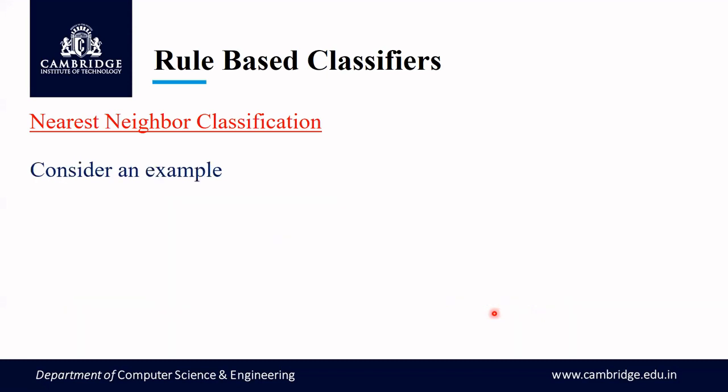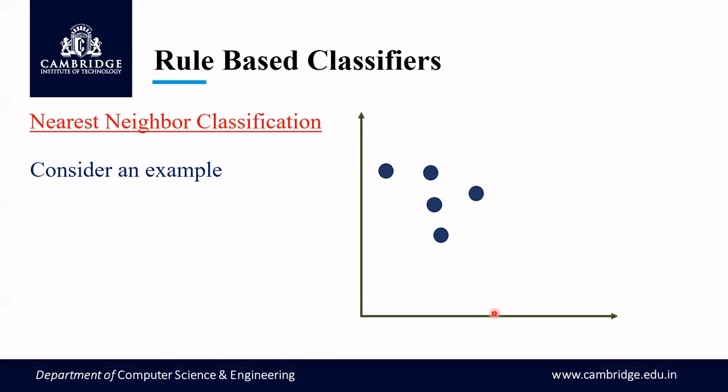So let us consider an example. Say we have several points present, among which a few are blue points which are scattered around and a few are red points. All these points are scattered around. Now I'll take the blue points to be class A and the red points to be class B. So we have several points, out of which a few are blue and a few are red. The blue points we consider as class A, and the red points we are going to consider as class B. So now this is the training record for us, or the training set.